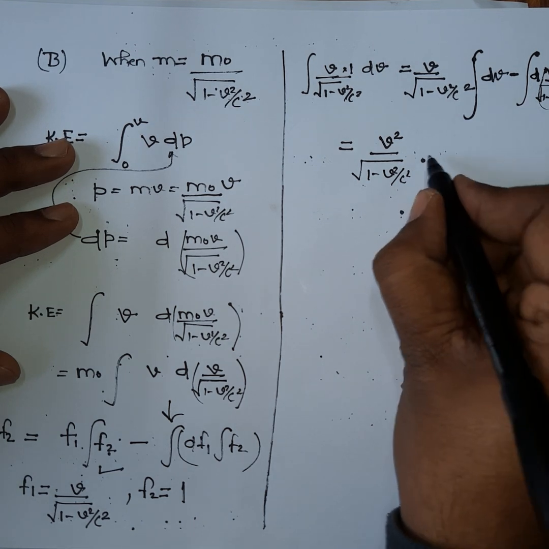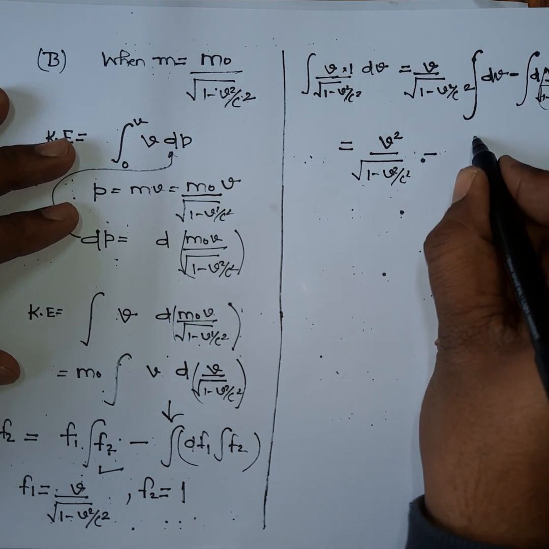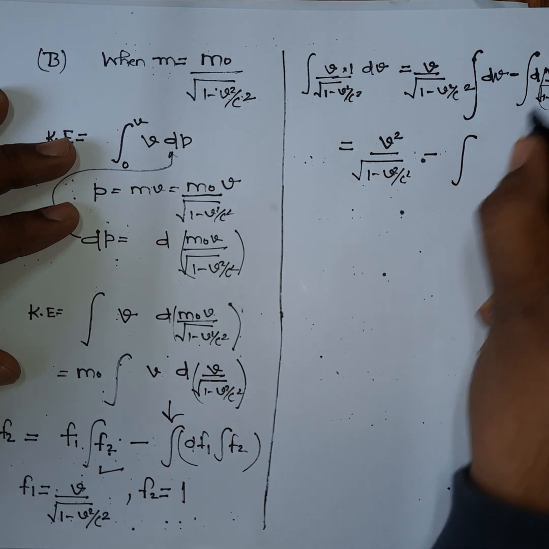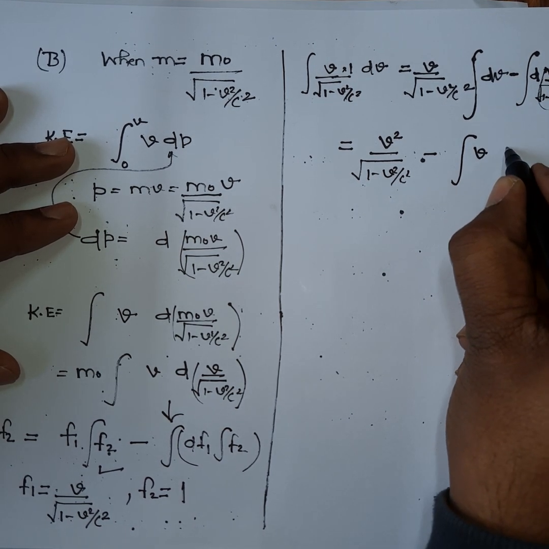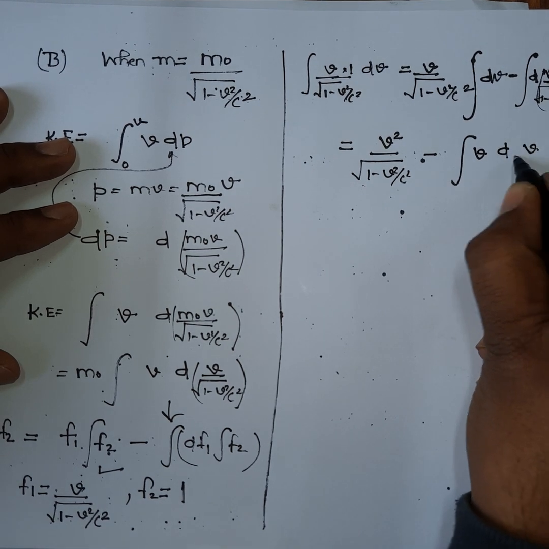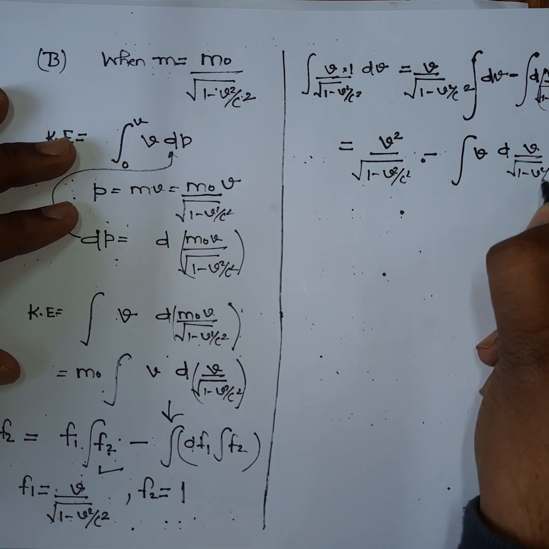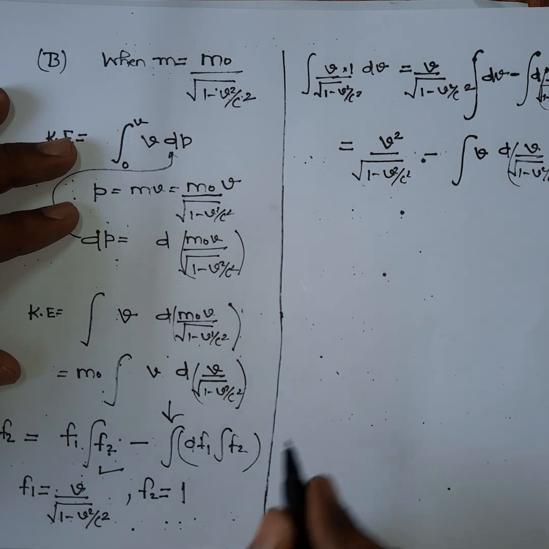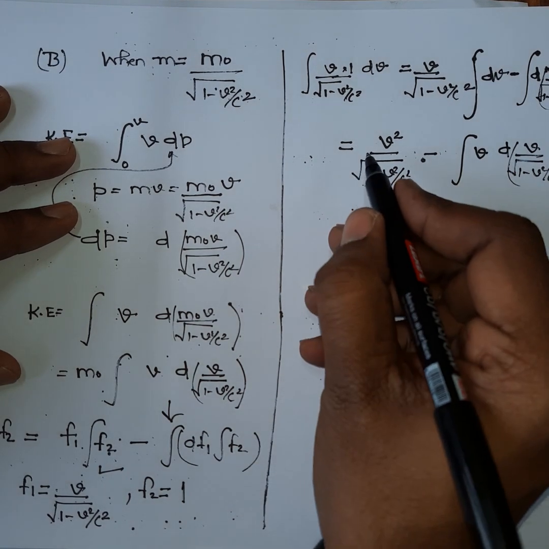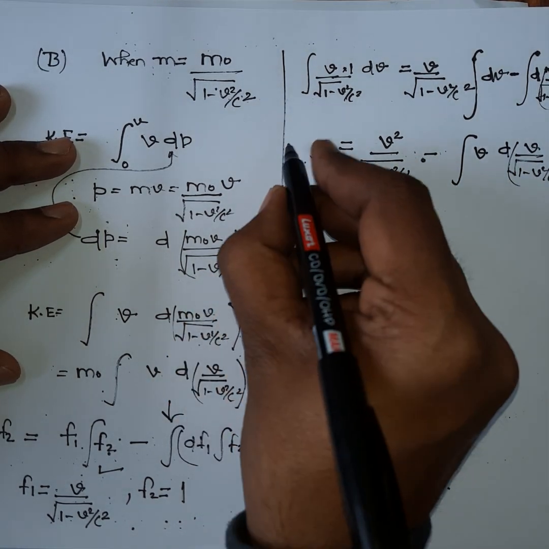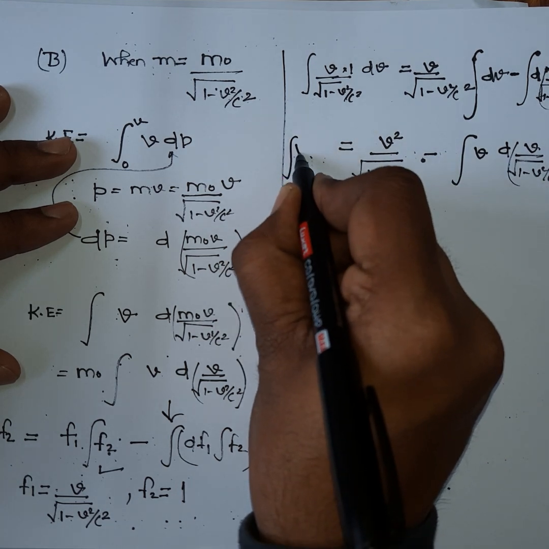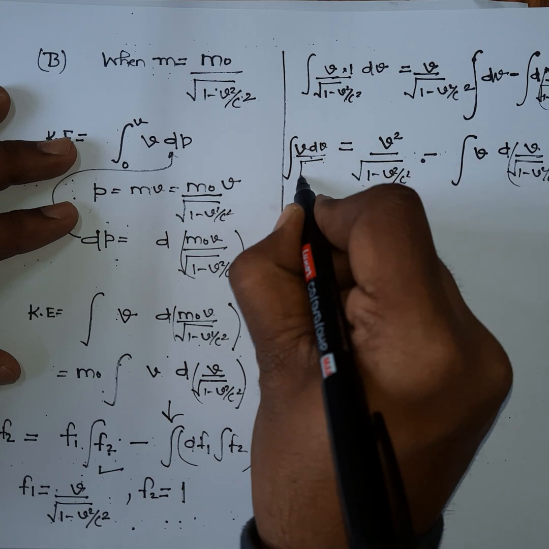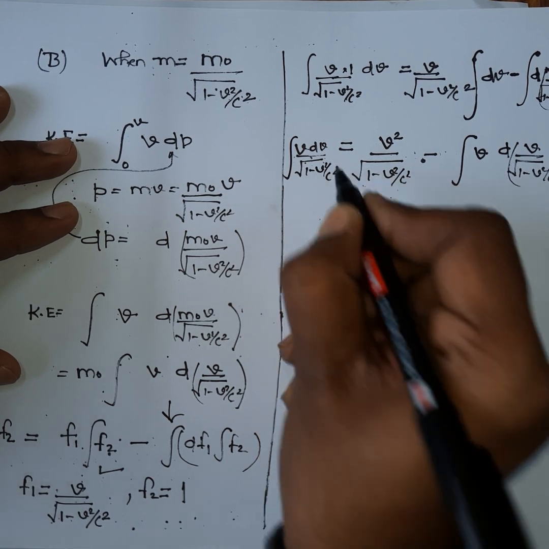So you can write it minus, this is v dv divided by 1 minus v square by c square. Okay, so now there are three terms, that is v dv divided by 1 minus v square by c square.